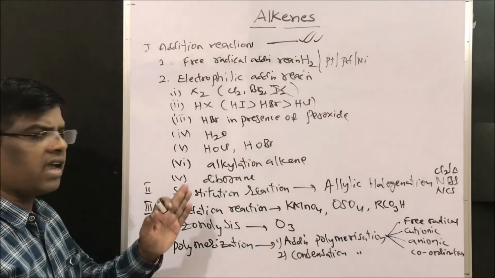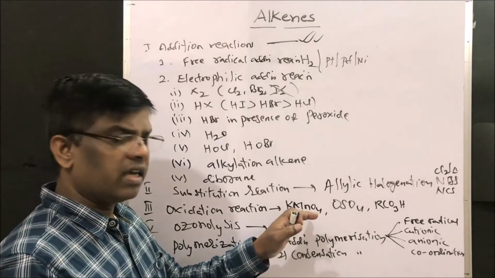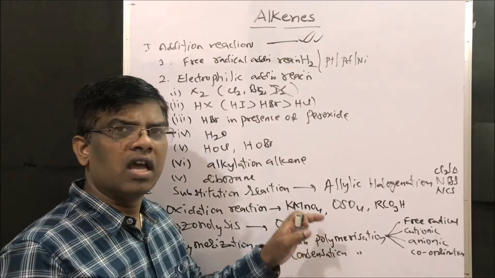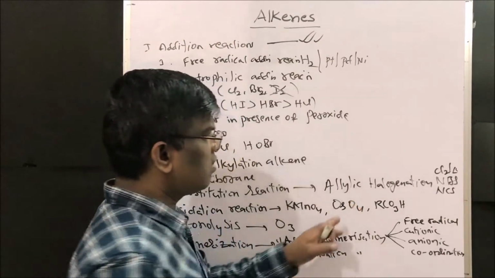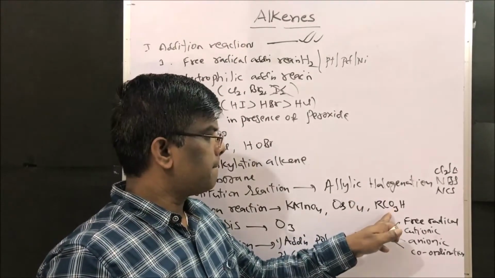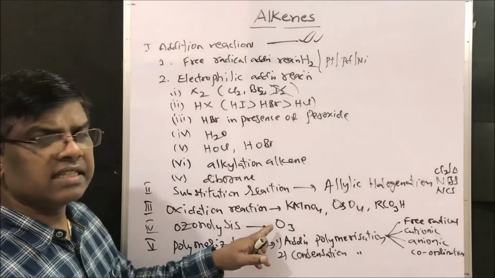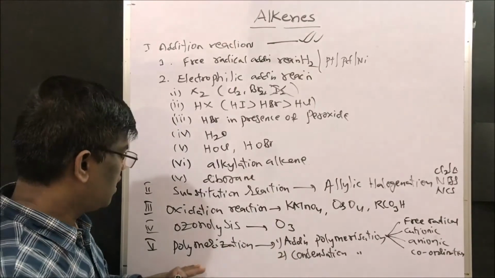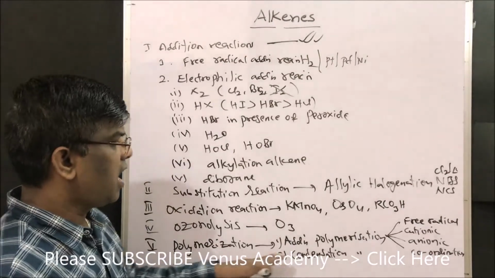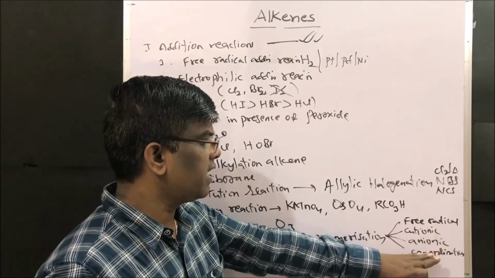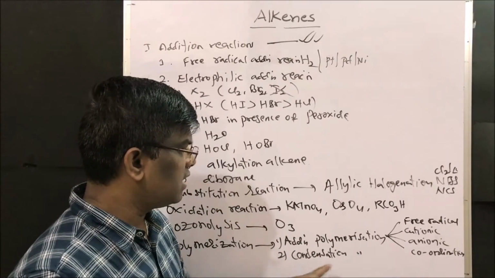It undergoes allylic halogenation. When it comes to oxidation reactions, yes, KMnO4 cold, basic reagent, and we learn about hot conditions also. We learn in two variations KMnO4, then osmium tetroxide oxidation, and using peracid oxidation of alkenes we learn in detail. Then ozonolysis, yes, this is a very important reaction of alkenes. And under alkenes chemical properties, we will learn about polymerization, addition polymerization, free radical, cationic, anionic and coordination polymerization is known. And there is another polymerization, condensation polymerization.